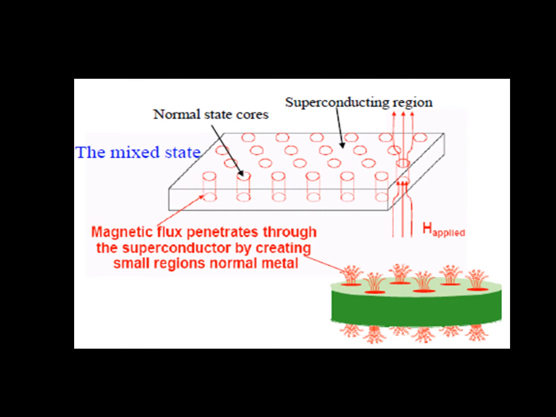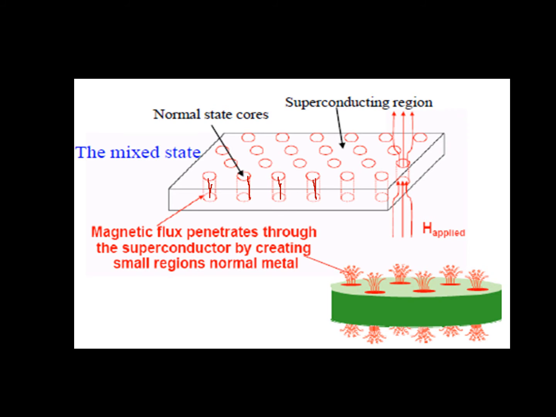Here, look, the blow up of the type 2 superconductor, particularly in the vortex state. Let's consider the material is in the vortex state, and look, there are some filaments, the normal state cores. So we have the normal state.